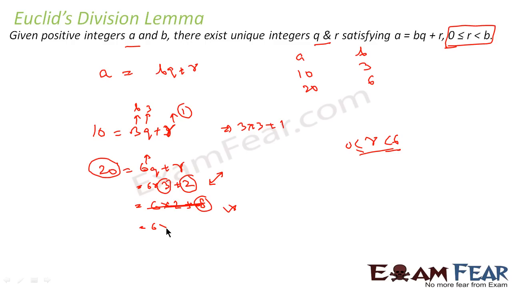We can also write 6 into 1 plus 14, or 6 into 1 plus 12, or 6 into 0 plus 20. But these are not valid because the lemma says there exists a unique integer, where r is greater than or equal to 0 and less than b, and this is the value of q. I'm talking only about integers here. Please note, no decimal points, only integers, that is 2, 3, 5, 7.